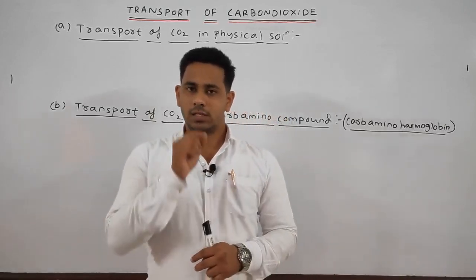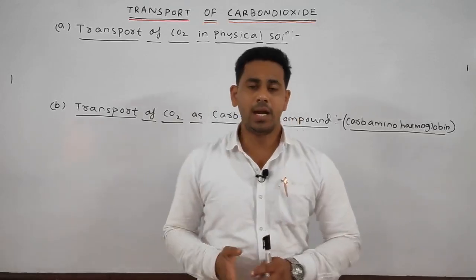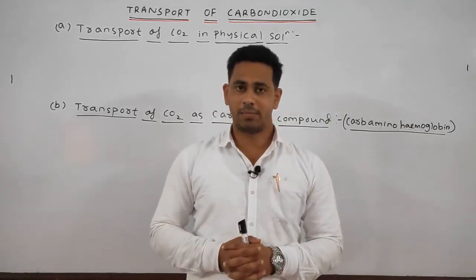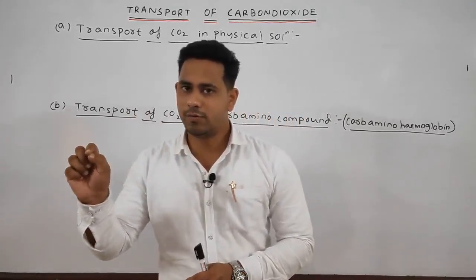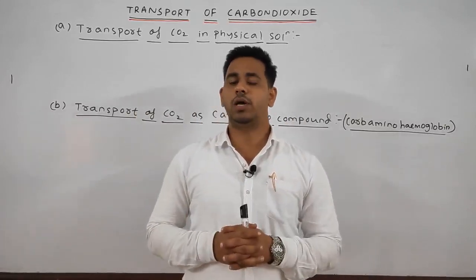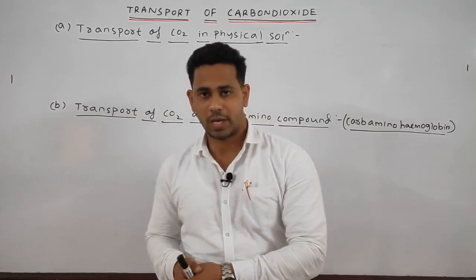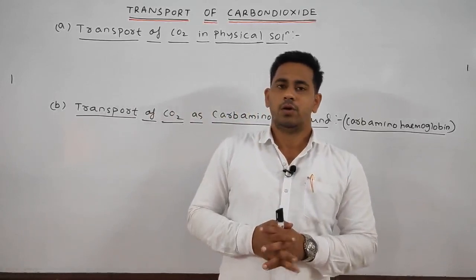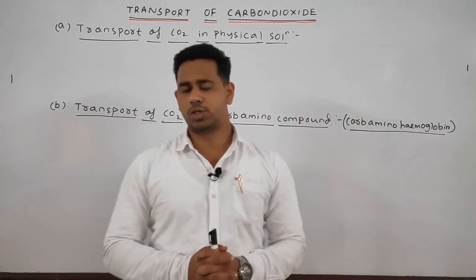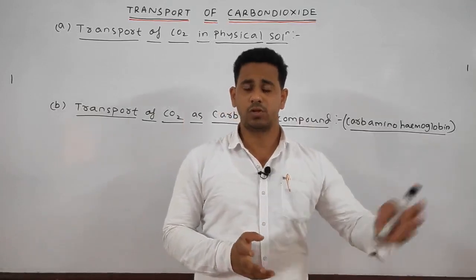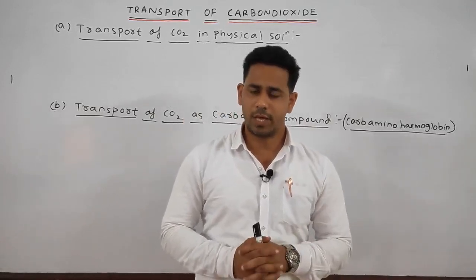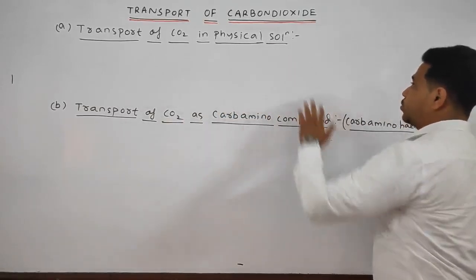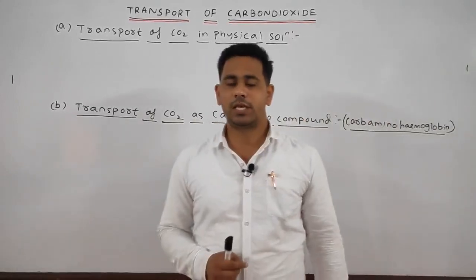So, the CO2 will be eliminated out. What happens? After being formed as the byproduct, it immediately enters into the venous blood. Okay. Then, with the help of the respiratory surface, finally through the alveoli of the lungs, it is released to the outside of the body. As we discussed for oxygen, the transport of oxygen takes place through the physical solution and then with the help of hemoglobin. In this case also, the carbon dioxide is first transported in the form of a physical solution.